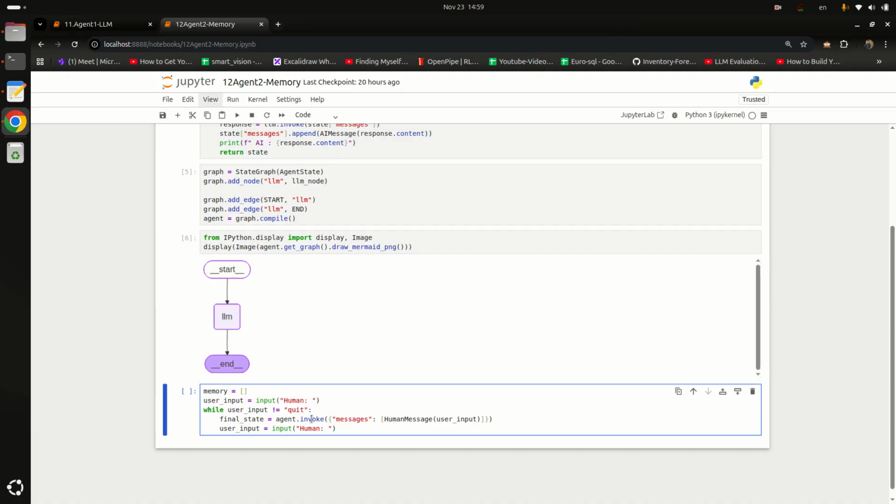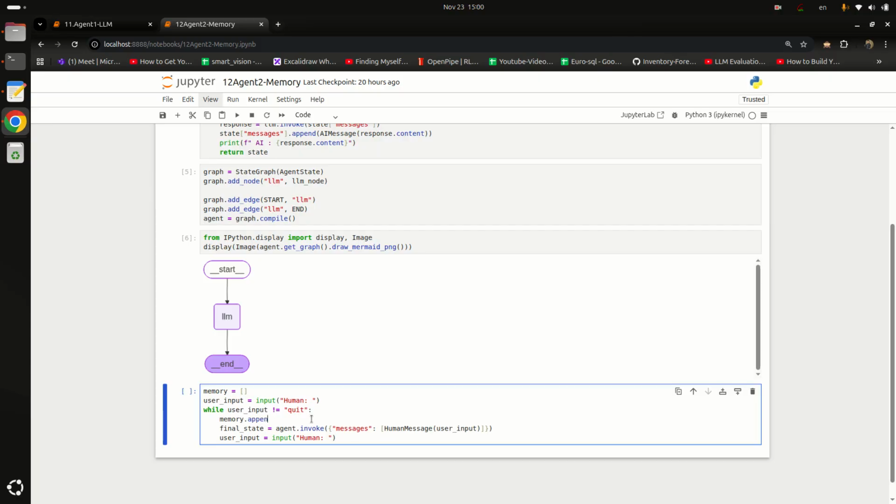So here I will say memory dot append user_input. We are appending user input in memory, but I will append it as a HumanMessage this way. So first of all, I wrap this user input in a HumanMessage object, then I am appending it into memory. Previously we were sending just a user input, but this time I will send the whole memory this way. Let me just run it, then you will understand it better, like what's going on.